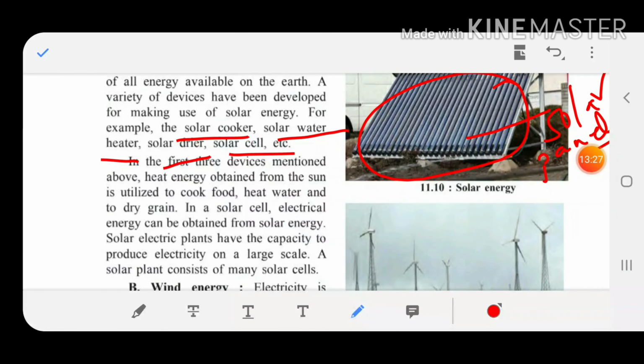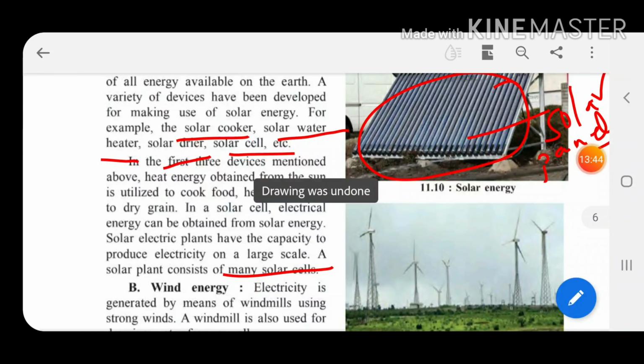Our solar plant consists of many solar cells. In solar plants, many solar cells are fitted. So this is solar energy.